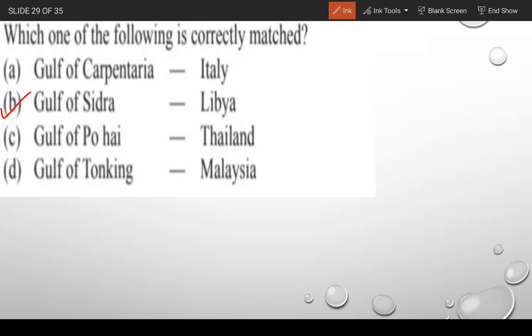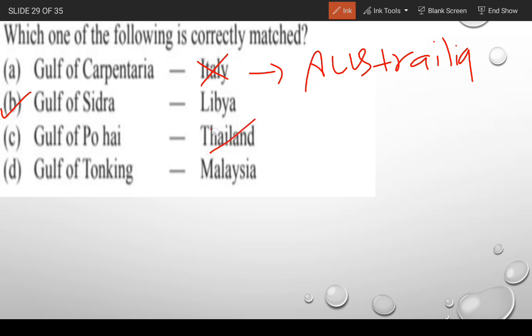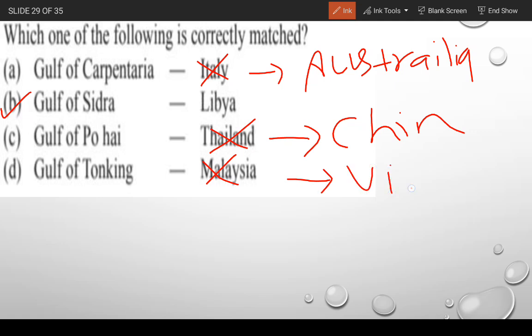Gulf of Carpentaria is not found in Italy, it is found in Australia. Gulf of Sidra is found in Libya, and Gulf of Bohai is not found in Thailand, but in China. And Gulf of Tonkin is not found in Malaysia, it is found in Vietnam. So gentlemen, this is the correct answer for this question.